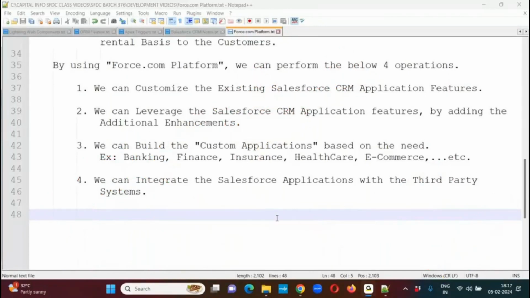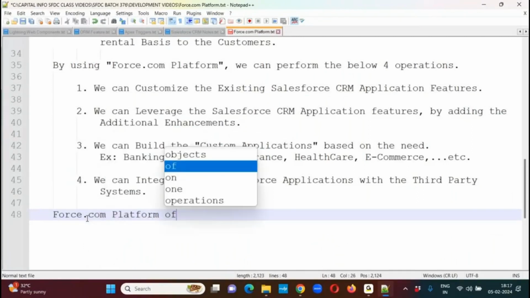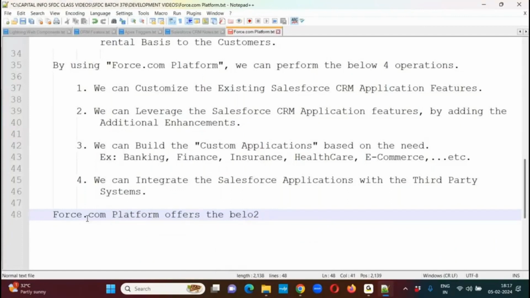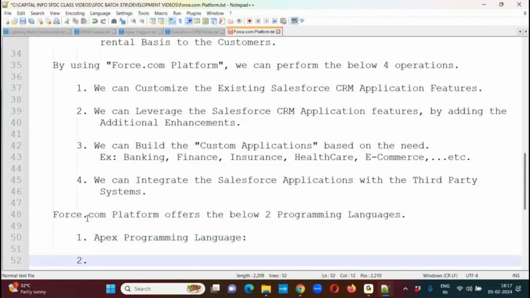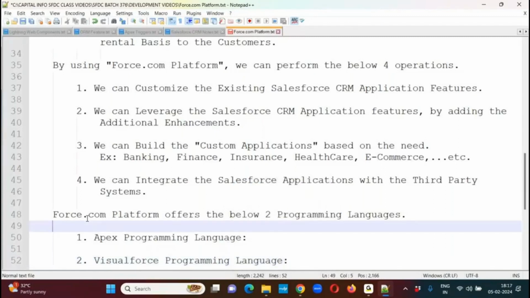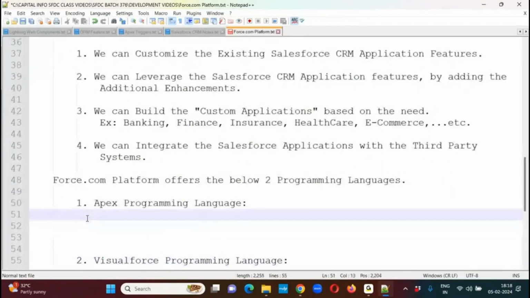Now, let's see. The Force platform offers the below two programming languages. First one, Apex programming language. Second one, Visual Force programming language. Then what is this Apex programming language? Now let's see.